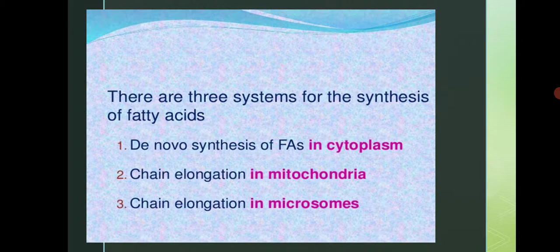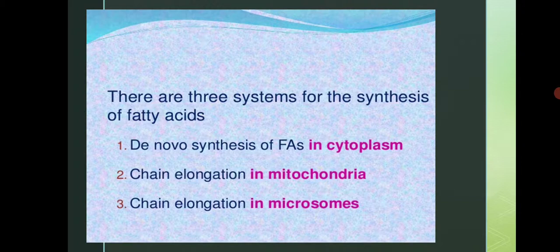So there are three systems for the synthesis of fatty acids. Directly हम synthesis की तरफ बढ़ते हैं, the actual content involved in the synthesis. First is de novo synthesis of fatty acid, which takes place in the cytoplasm. Second is chain elongation, which takes place in mitochondria. And third is chain elongation in microsomes.